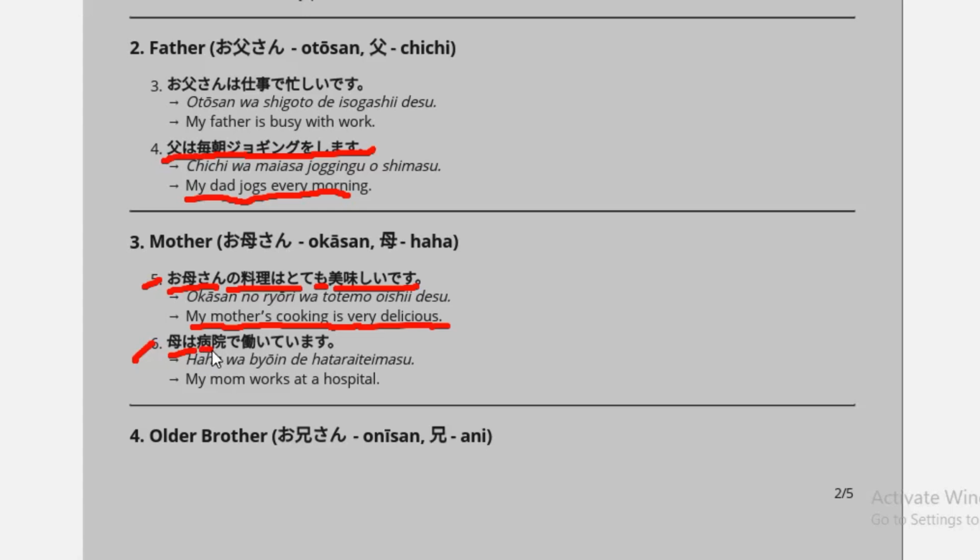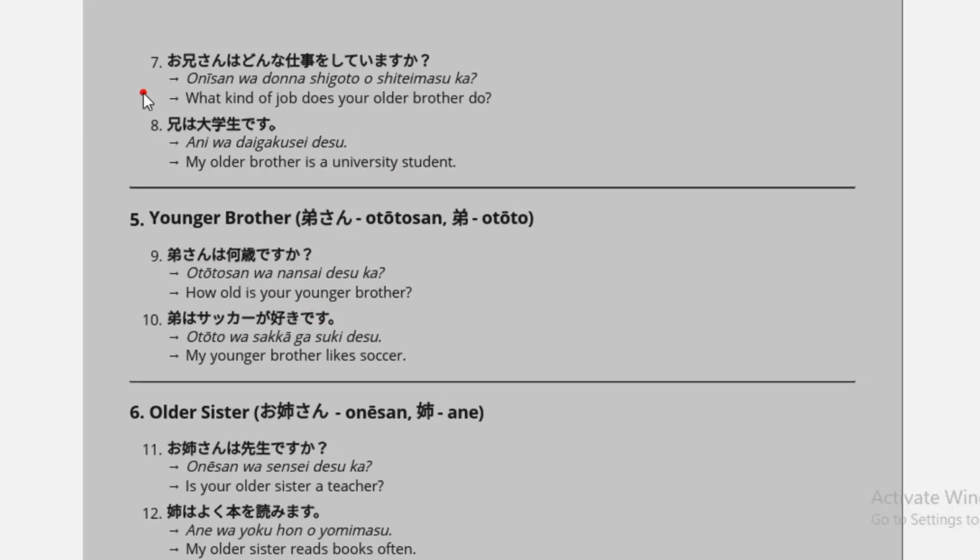Sixth example is haha means mother, wa byoin de hataratteimasu means my mother works at a hospital. Seventh example is onii-san wa donna shigoto o shitteimasu ka, means what kind of job does your older brother do? And eighth example is ani, which means older brother, wa which is a particle, daigakusei means university student. So my older brother is a university student.